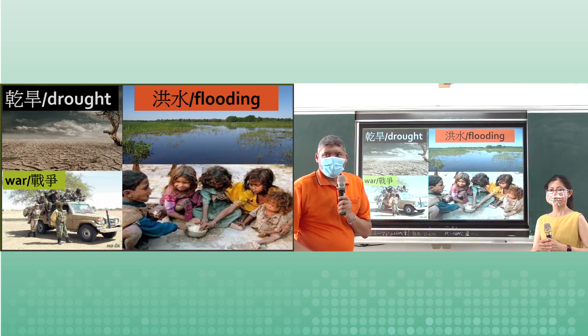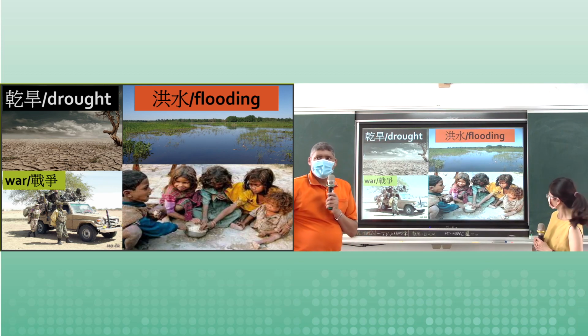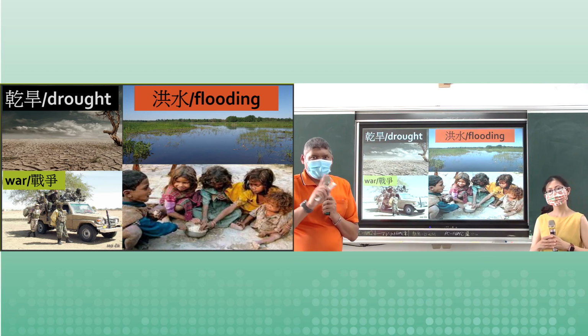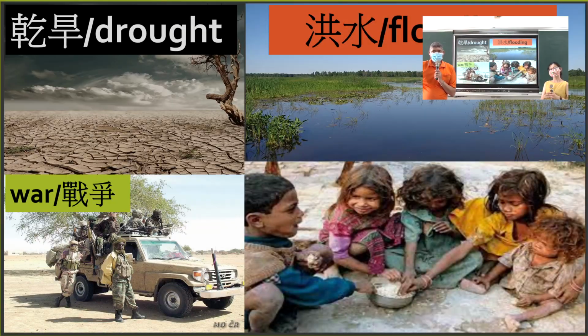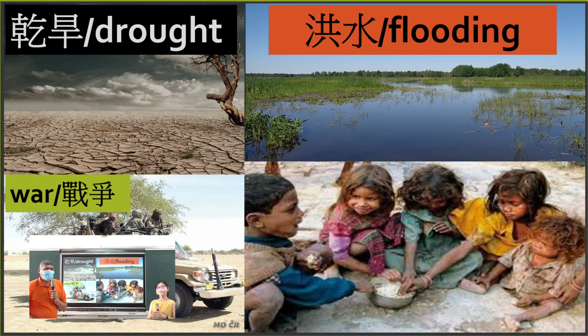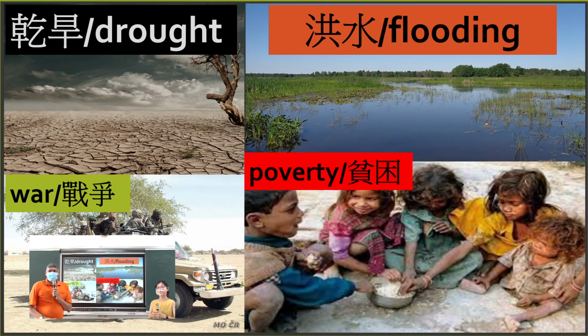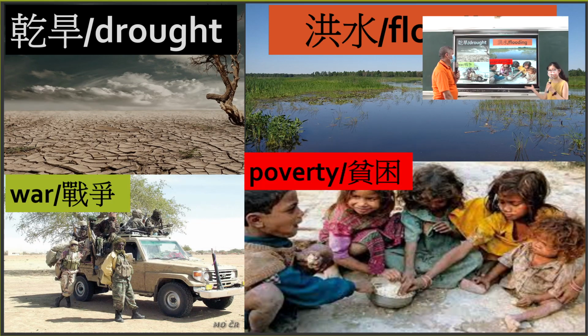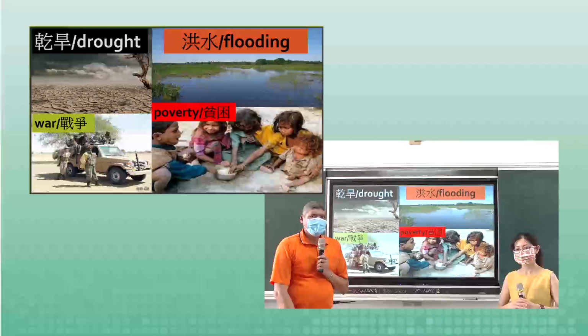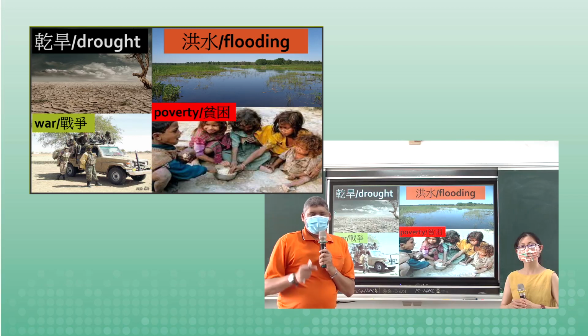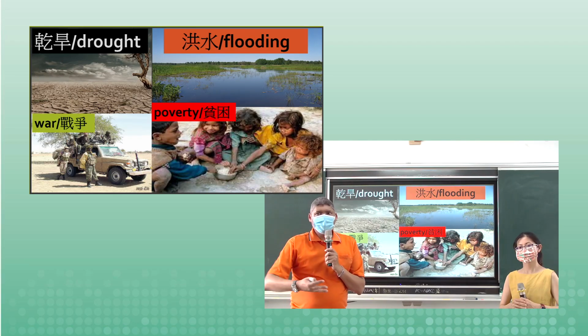Right, and number 4, can anybody guess the picture? What do you think that cause could be? All right, you've guessed it. Number 4, it's poverty. Poverty 贫穷，太穷了，没办法买食物啊，对不对？